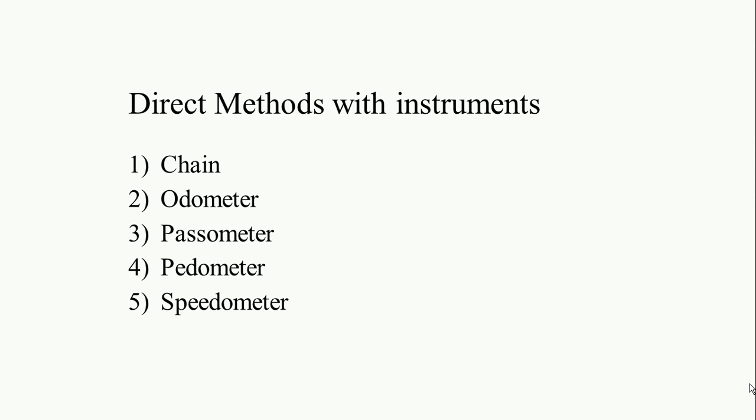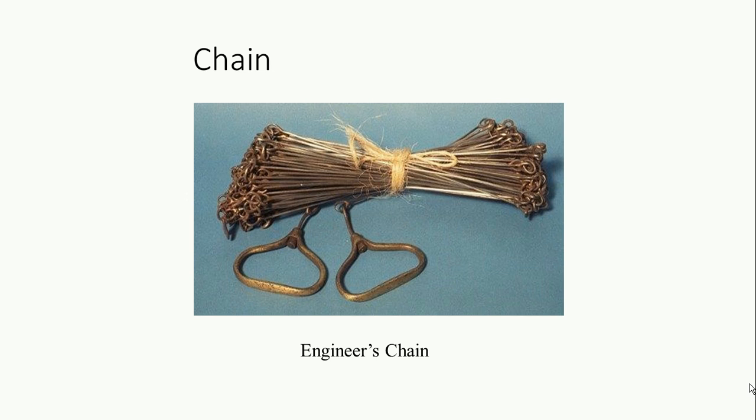Next is the direct methods with instruments. There are a number of instruments used for the determination of linear measurement. Number one is chain, number two is odometer, number three is passometer, next is pedometer, and last one is speedometer. One by one we are going to discuss them. This is the chain, called an engineer's chain.